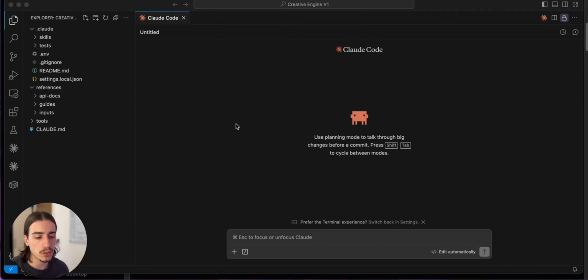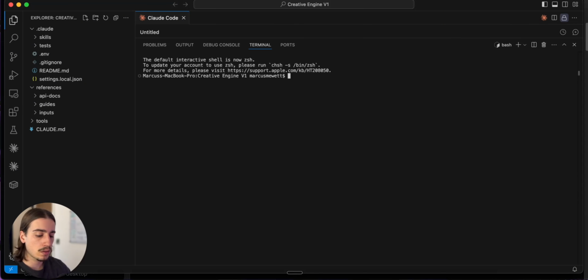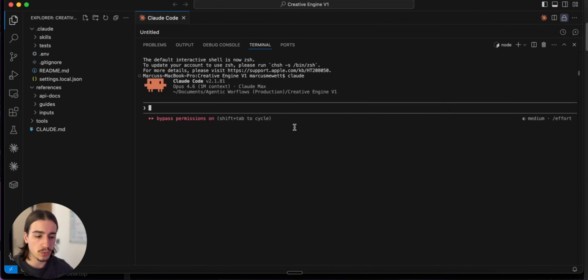Usually, if we wanted to use Claude Code, we would have to chat to it within a window like this, or we can actually run it inside of our terminal just by typing in Claude like this, and then we're using it inside of our terminal. But now we can actually use it remotely with their feature called remote control on our phone.